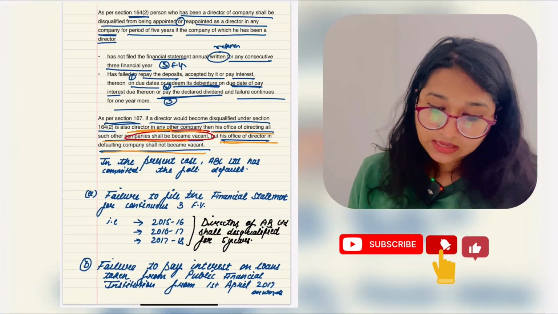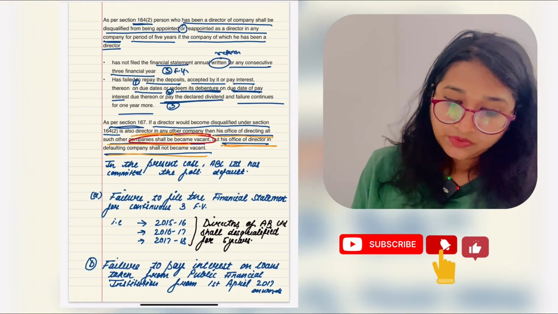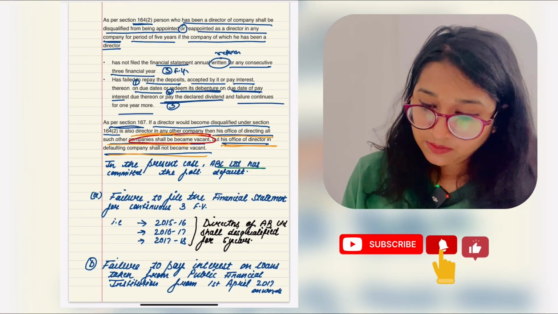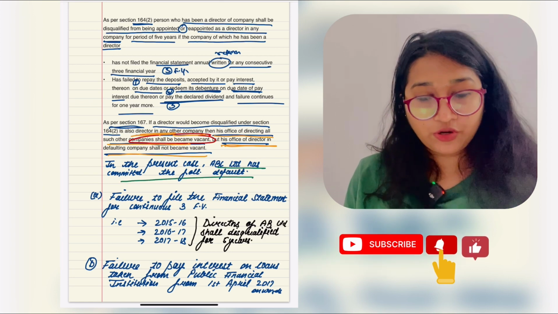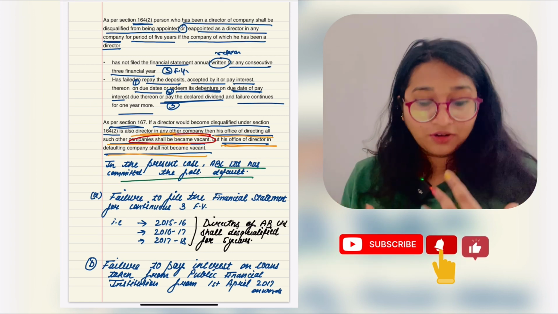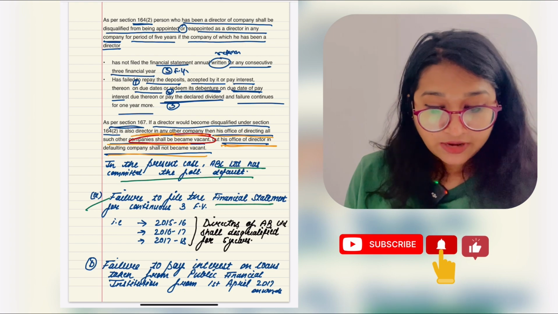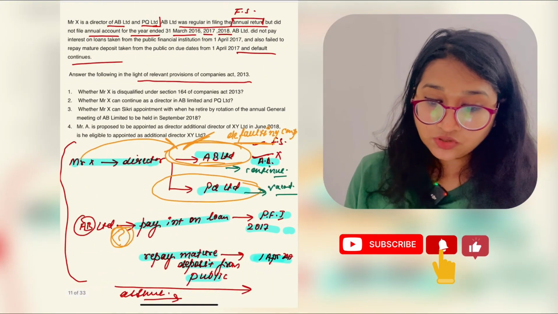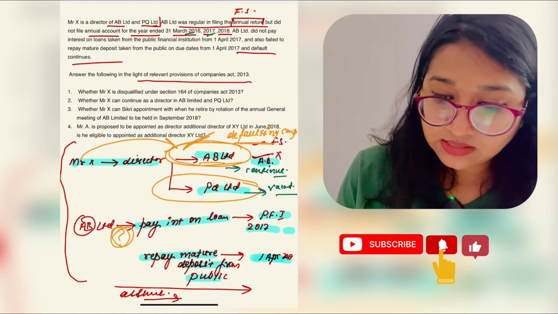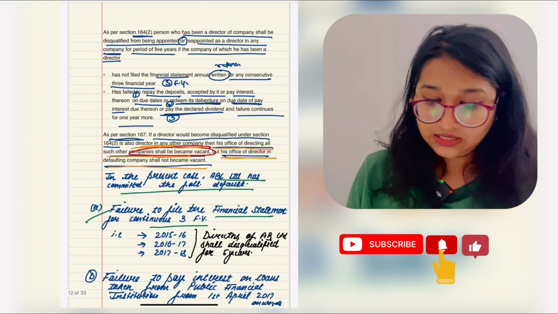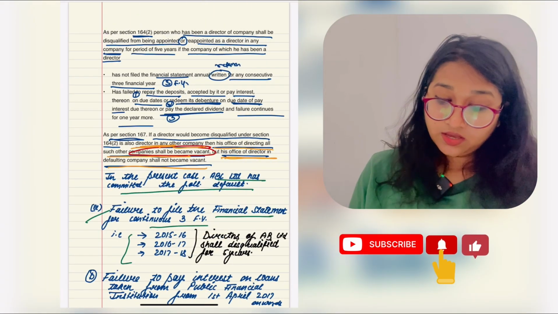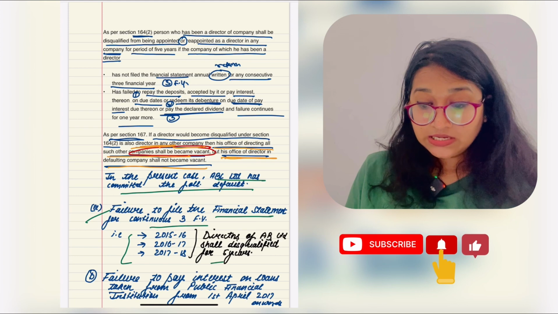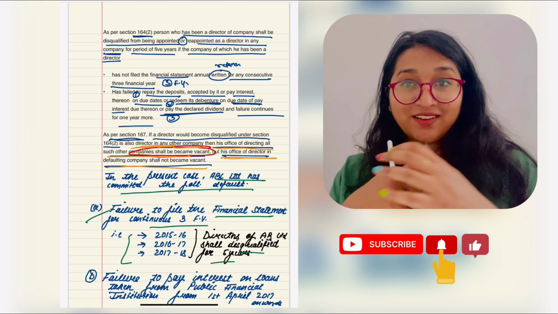Now second thing comes to my mind. In the present case, AB Limited has committed the following defaults. Let's go for the defaults. First, failure to file the financial statement for 3 consecutive years, which was 2015-16, 2016-17, 2017-18. Is it clear? Yes. Okay. So, directors of AB Limited shall be disqualified for 5 years. Got it?